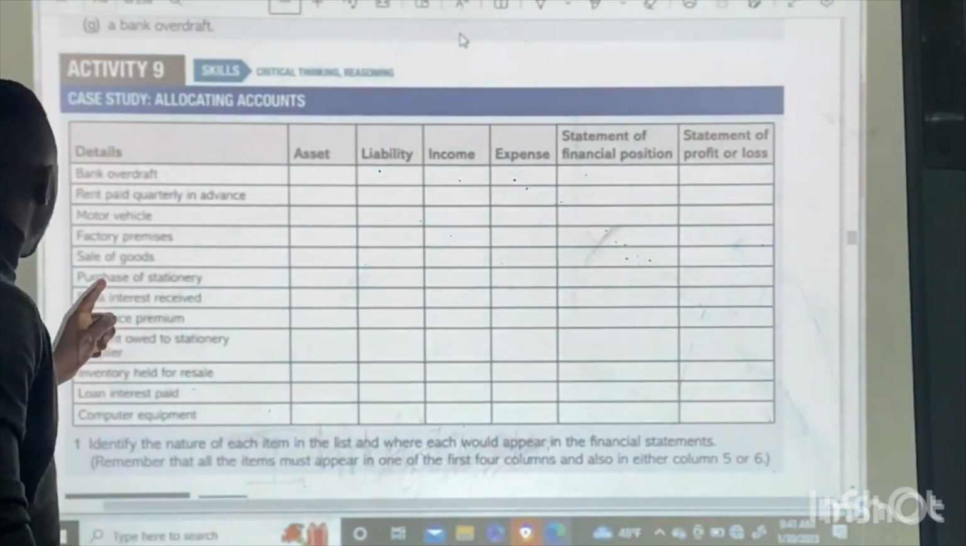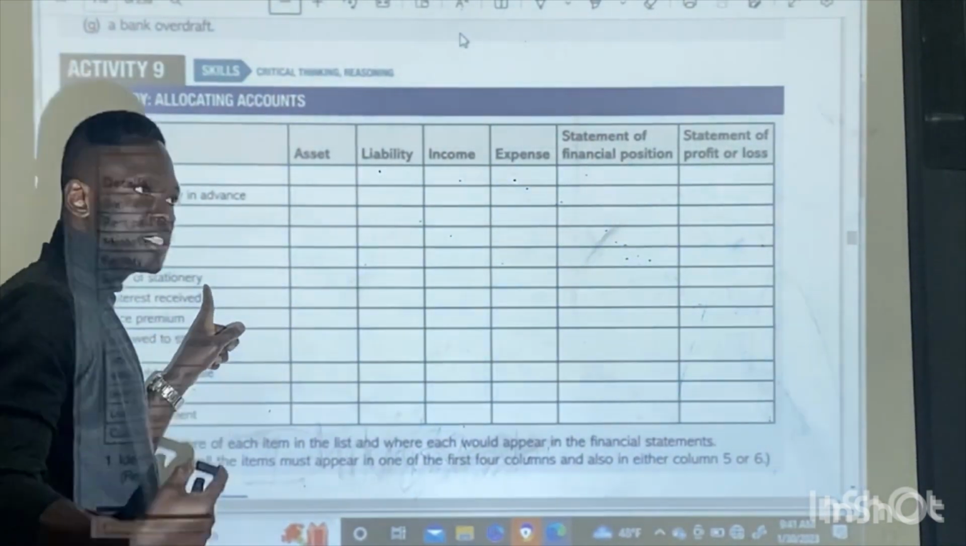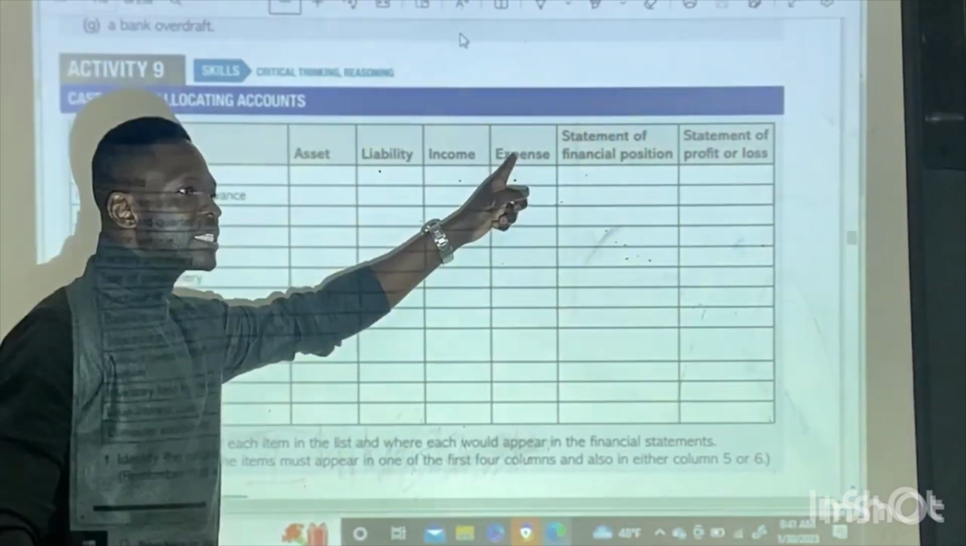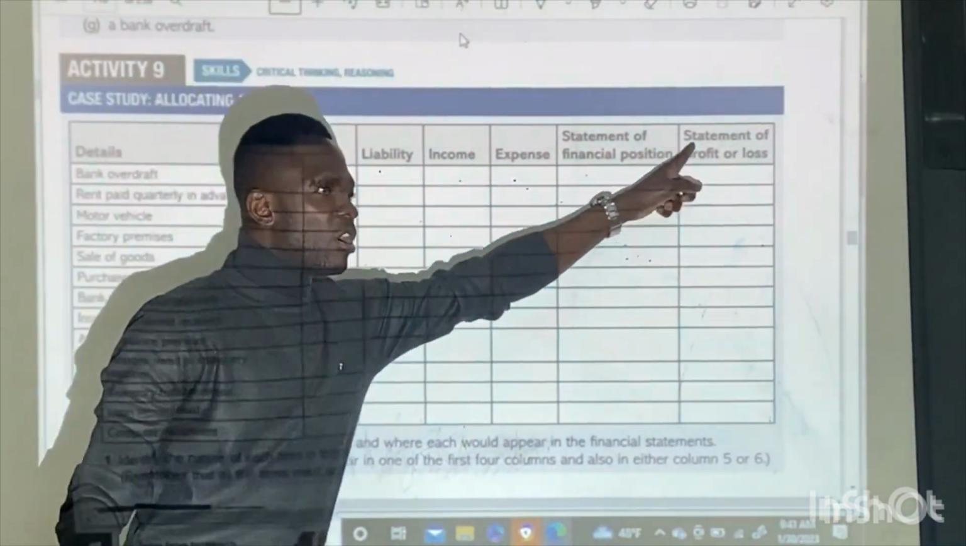Good. Then we have purchase of stationery. You purchase stationery, which is what? An expense for the business and statement of profit or loss.